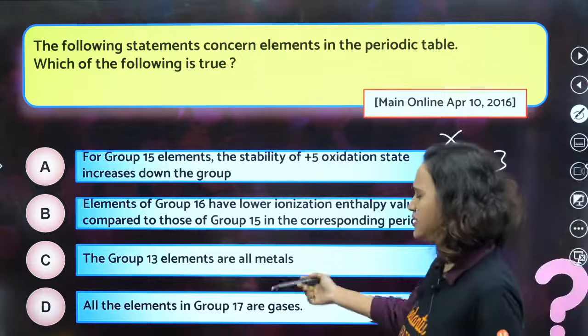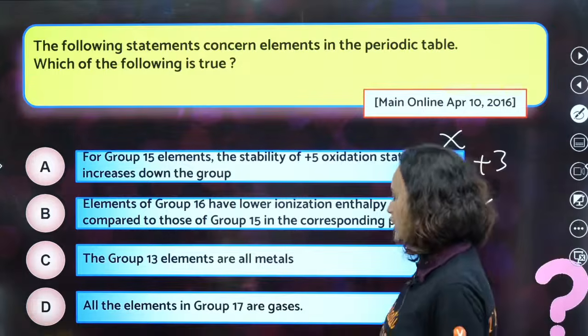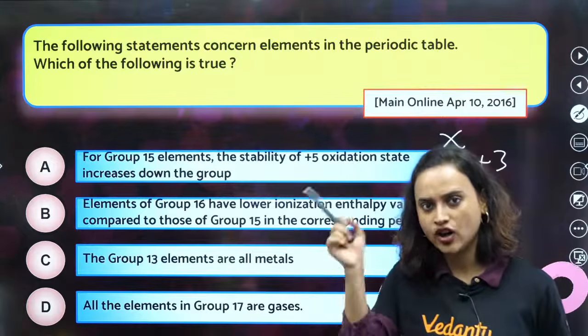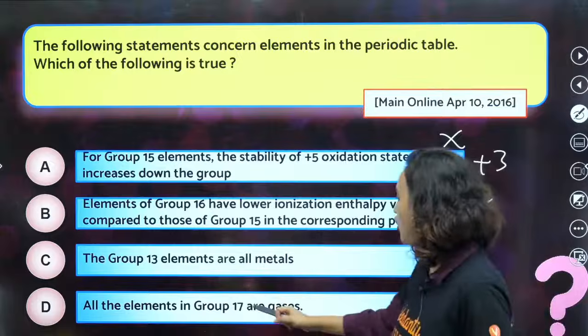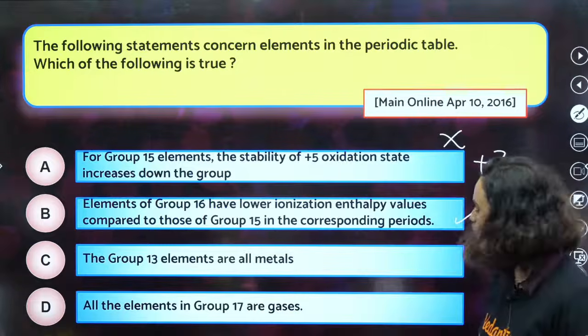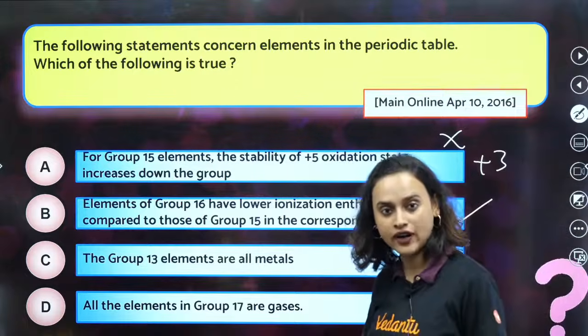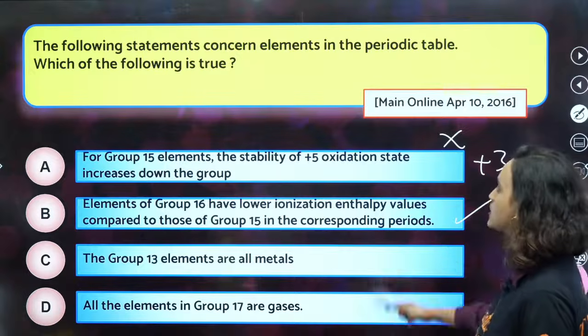The group 13 elements are all metals. No. In the p block, there are metals, metalloids and non-metals. All the elements in group 17 are gases. No. Bromine is a liquid. Bromine can be found in liquids. So all of them are wrong. Option B is the correct one.